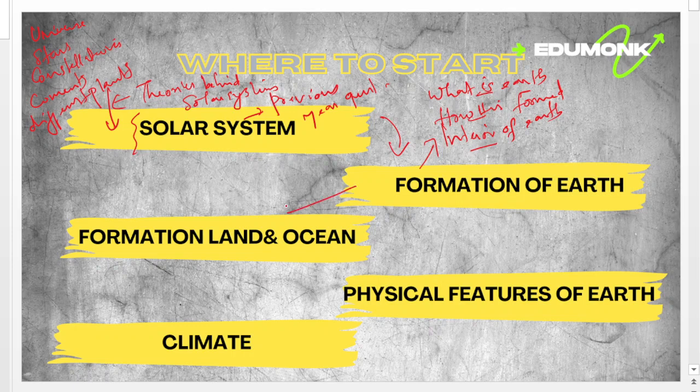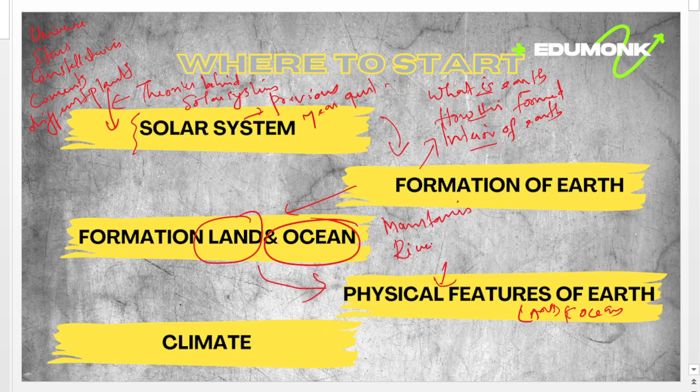Then we will move on to the physical features of Earth, both on land and in ocean. It will cover our mountains, then the drainage system, that's rivers, then plateaus, etc.